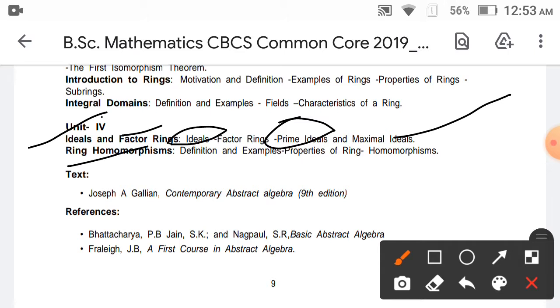Okay, ring homomorphism is the same; there is group homomorphism, here ring homomorphism. Group, subgroup, ring, subring, permutation group, ideals and rings, introduction, integral domains, factor rings. So that is the same process.